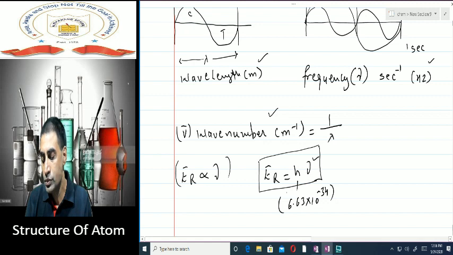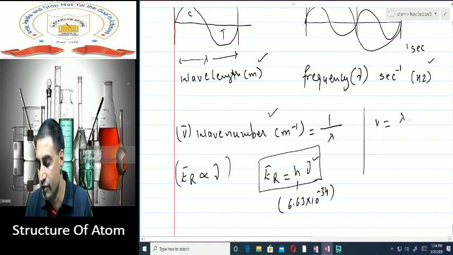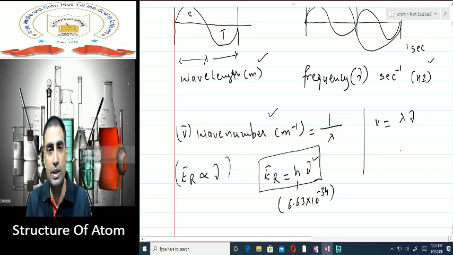Likewise, we can calculate the energy of a radiation from its wavelength also. But before starting with the wavelength, I would like to tell you the wave formula. The wave formula is that the velocity of a wave is always equal to the product of its wavelength and frequency. So v is equal to nu lambda.